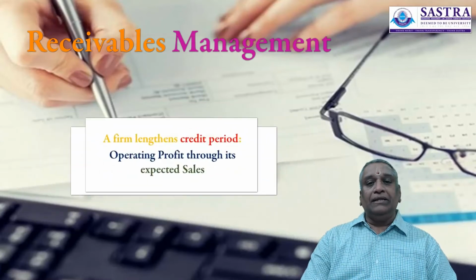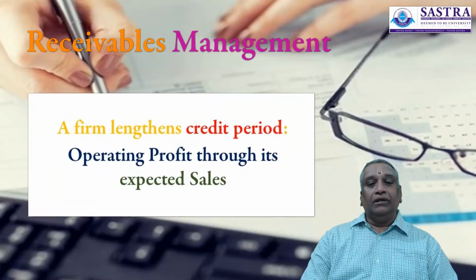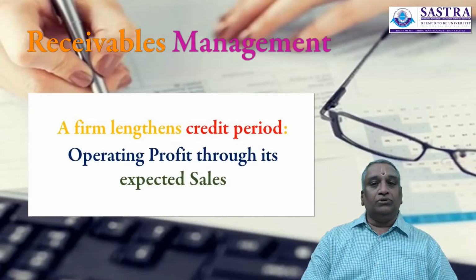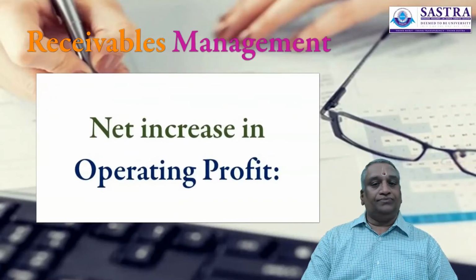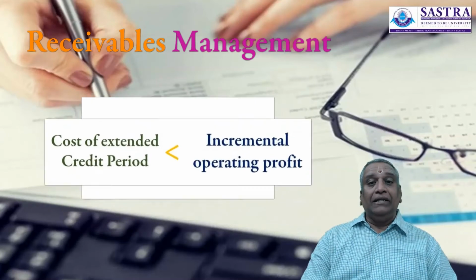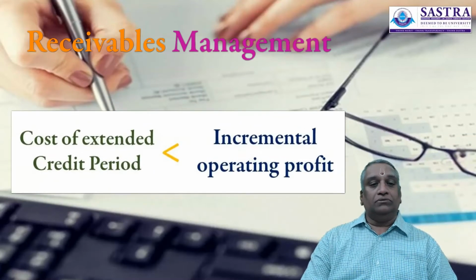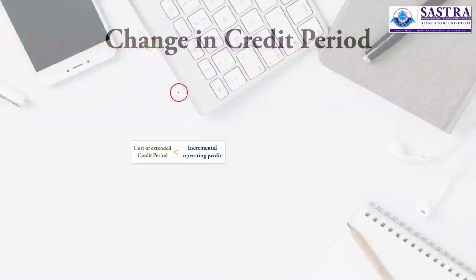A firm lengthens credit period to increase its operating profit through expected sales. However, there will be a net increase in operating profit only when the cost of extended credit period is less than the incremental operating profit.